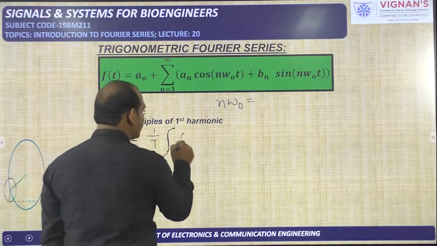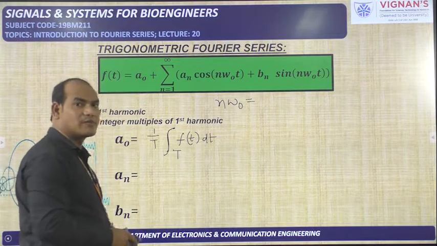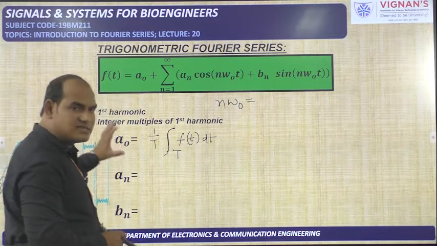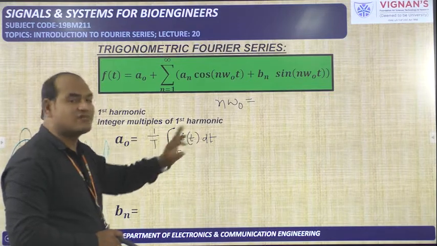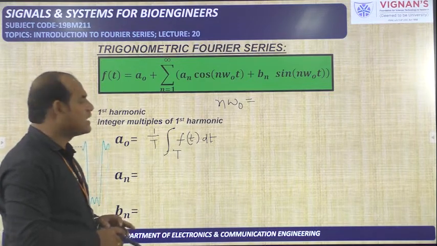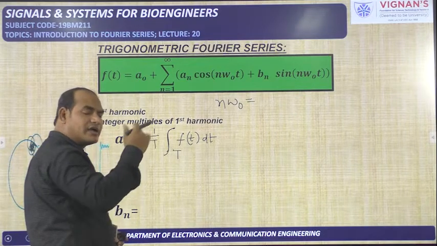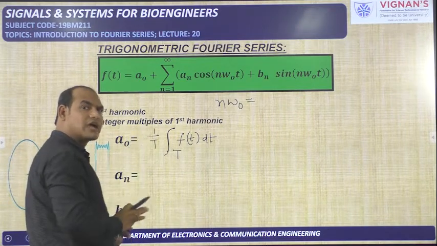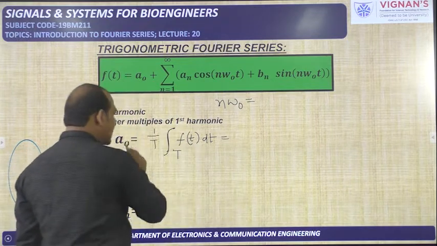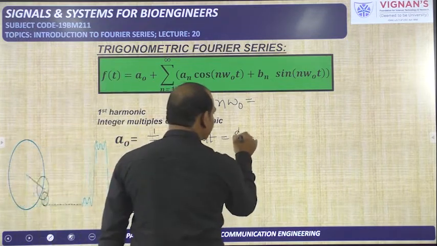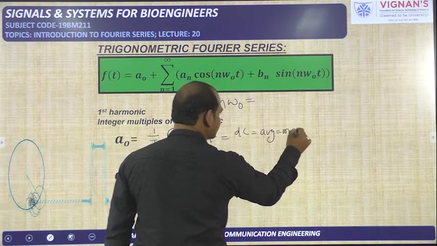Now the equation will be f of t dt. This is the formula for a naught. a naught is equal to 1 by T integral over one period for f of t dt. Over one period you can take any time to any time, but the duration should be equal to capital T. If you see this equation very carefully, already I told about a naught, that is DC value or average value or mean value. These three are the same.